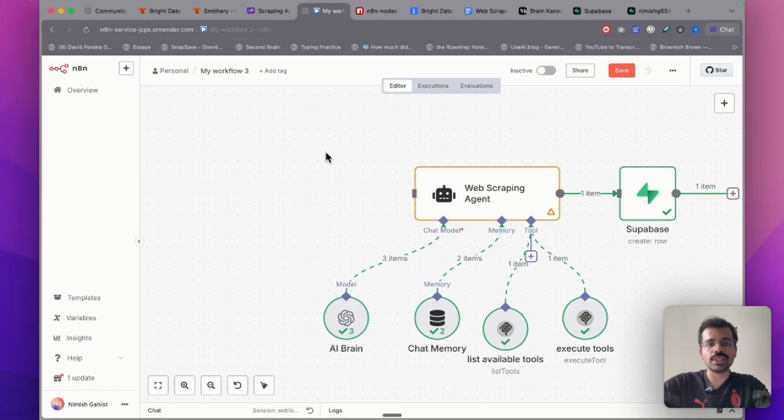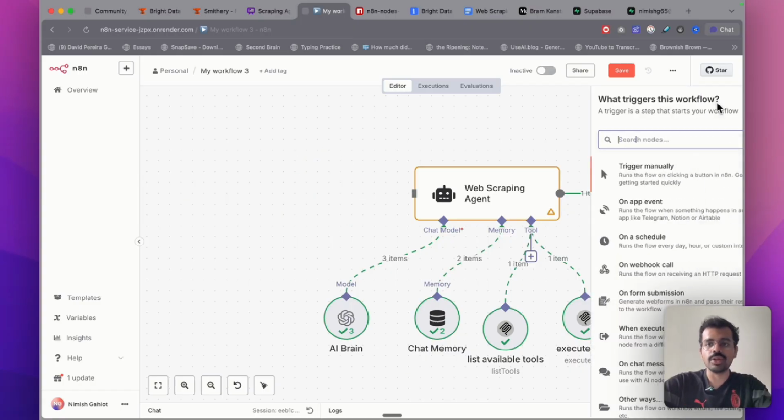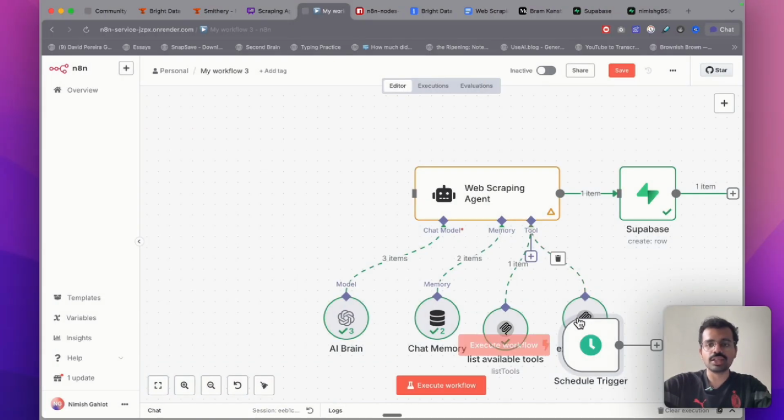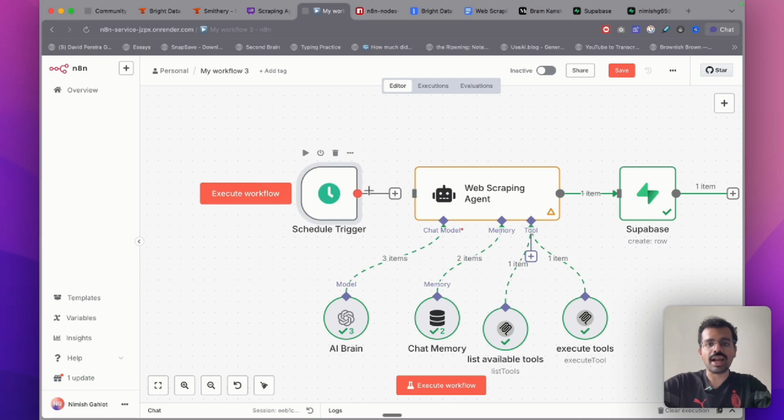Another thing that you can do as well is you can also schedule this to run every day. For example, if you would want to run a query every day using this workflow, you can just add this here. For example, if you would want to track your followers on Instagram, on YouTube every day, you can just create a table over here and it will fetch the latest subscriber count from your account. Or you can also do it for news every day so that you can create an agent that scrapes news that is relevant for you.